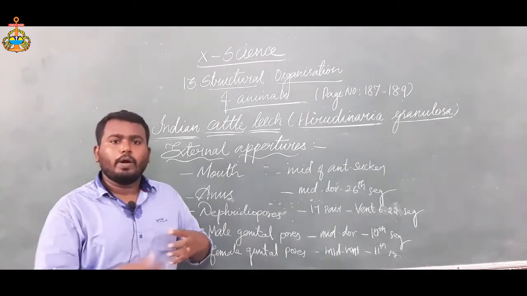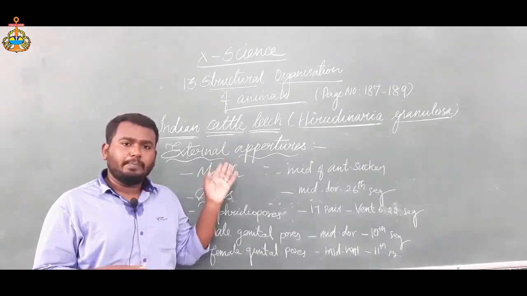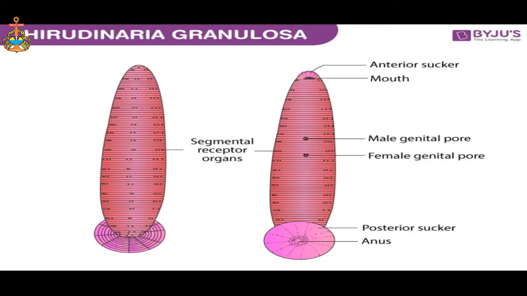Now we can see one by one where these apertures are found in the animal. The mouth is located in the middle of the anterior sucker. The anus is a small aperture that opens on the mid-dorsal side of the 26th segment. The nephridia open to the exterior by 17 pairs of nephridiophores.